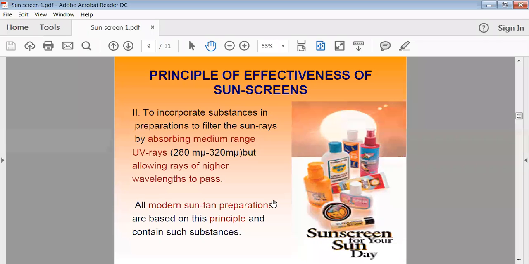Just like the green net outside, which we use for filtering the sunlight, in the same way some preparations are available. They can filter the sun rays and the harmful sun rays. They will catch them right there, and the normal sun rays will pass toward your skin. So these are what we can call the modern type of preparations.